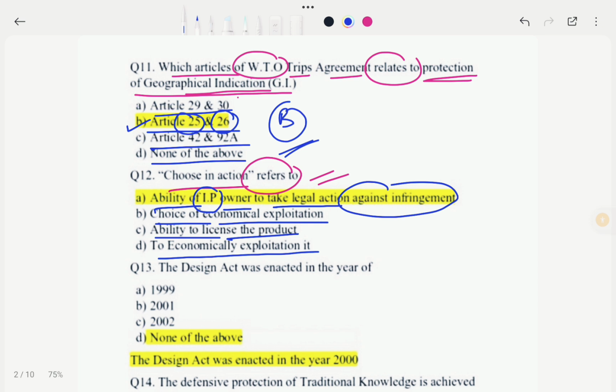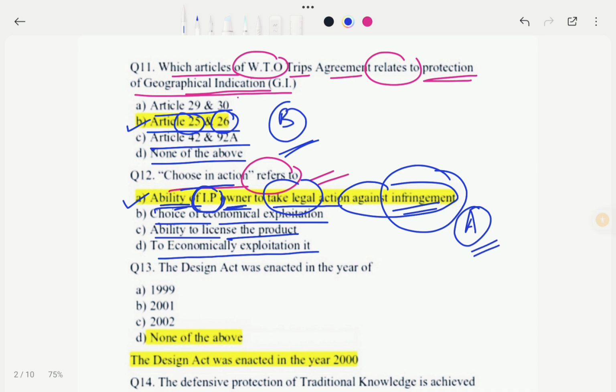So in this case our correct option would be option A, because choose in action refers to the ability of the intellectual property owner. जो intellectual property का जो owner है उनका ability है to take legal action, वो legal action ले सकता है against any infringement of its creation or invention. That's why in this case our correct option would be option A.